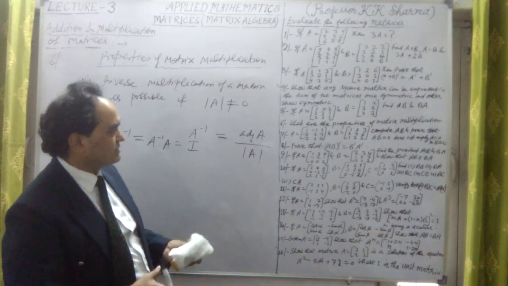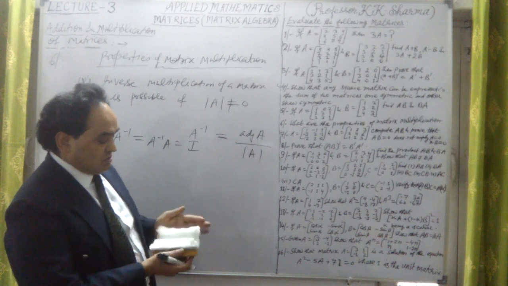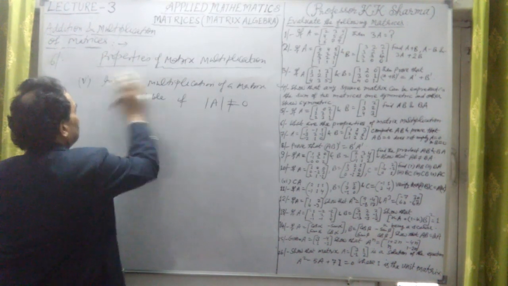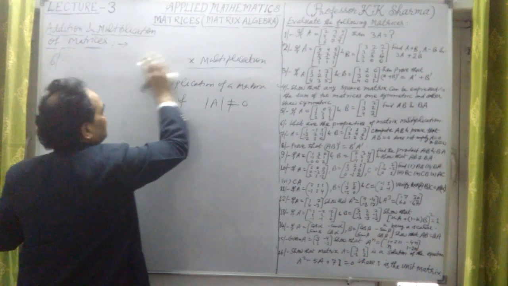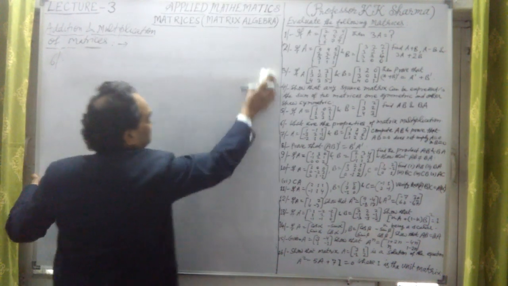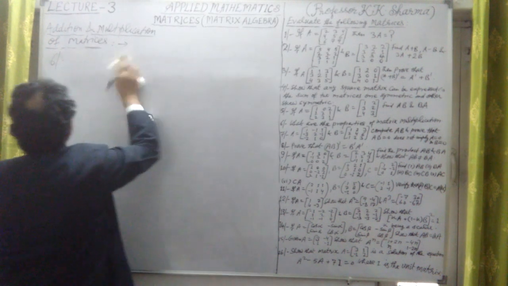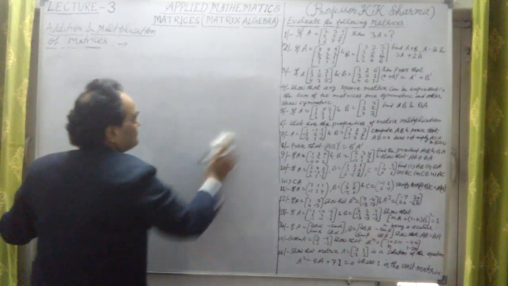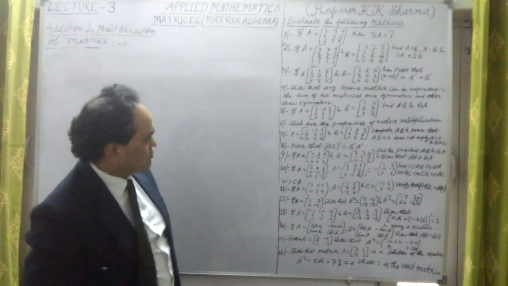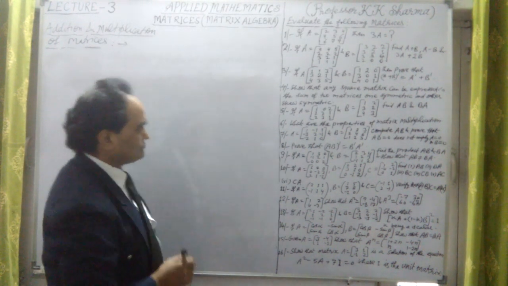Let's take question number 7. This is the fifth property, and the multiplicative inverse, what is the inverse of a matrix, I'll discuss in lecture number 4 series. Okay, so lecture 4 series I'll talk about this. Now this was question number 6. It's taken a lot of time. No problem. Now 7th question.